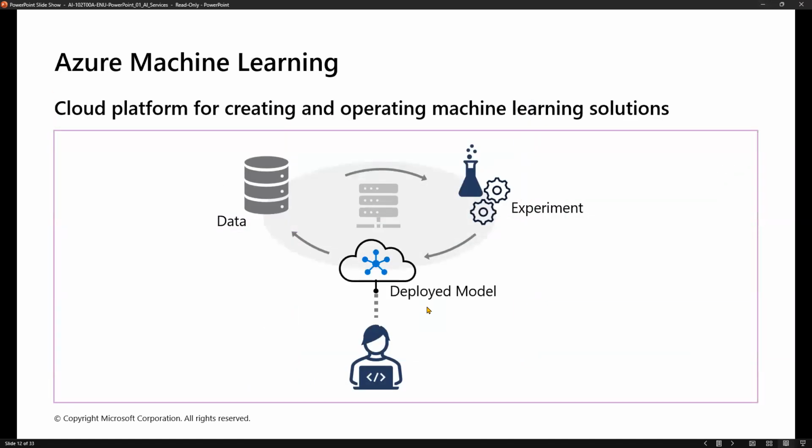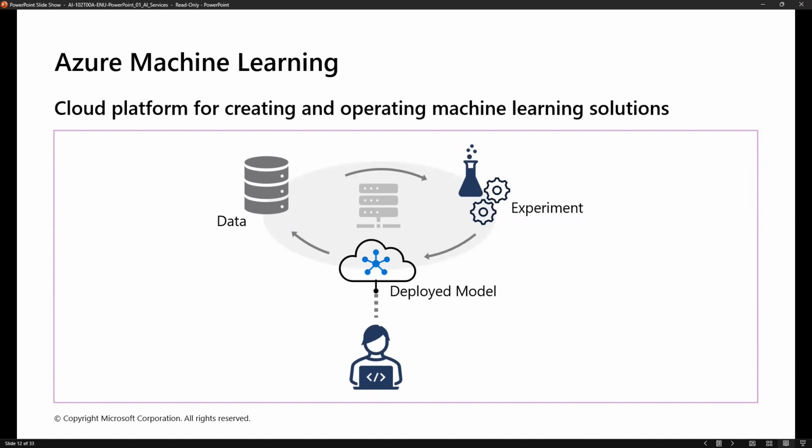Coming to next, machine learning. In machine learning, it is a cloud platform for creating and operating machine learning solutions. Even Microsoft is providing a separate service, and there is a separate exam or course also, Azure Machine Learning. Using that we can train or create our own models, do our experiments, and create our own models also.